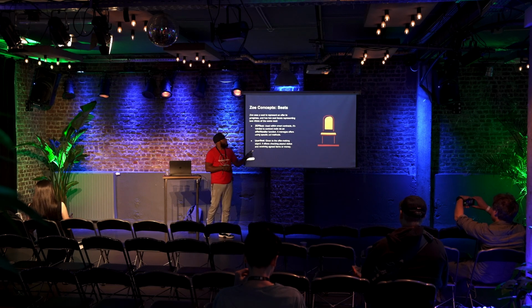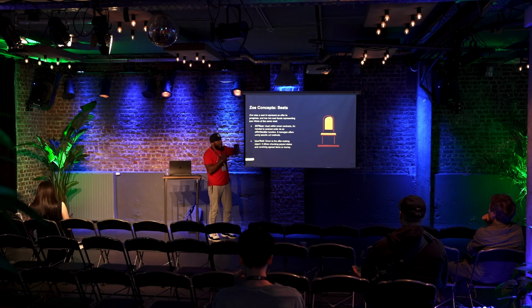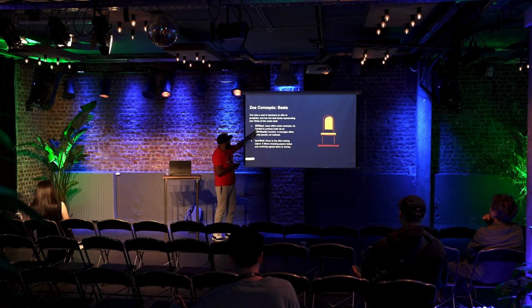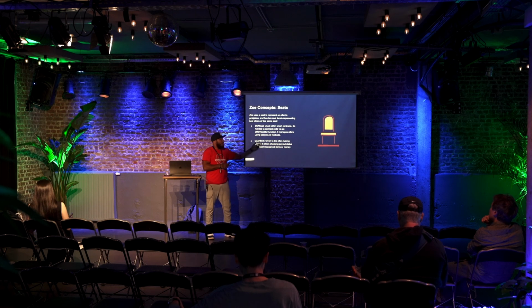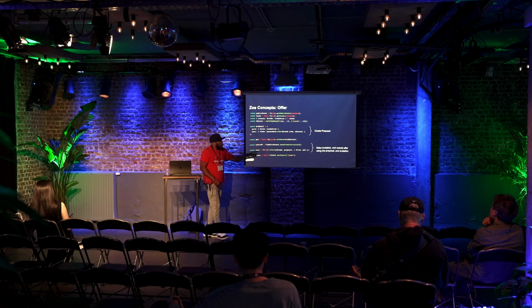Be proud of yourself. So we have this notion of seats in Zoe, and let's spend some time on this. Zoe uses a seat to represent an offer in progress. This is key. We have 2 different types of seat facets, which is pretty much 2 views of the same seat. You have a ZCF seat for the Zoe contract facet, and you have a user seat. We'll show you what that looks like. But high level, the ZCF seat is used within the contract, and I'll show you that. And the user seat is used when you make an offer to a contract, you get a seat in return.